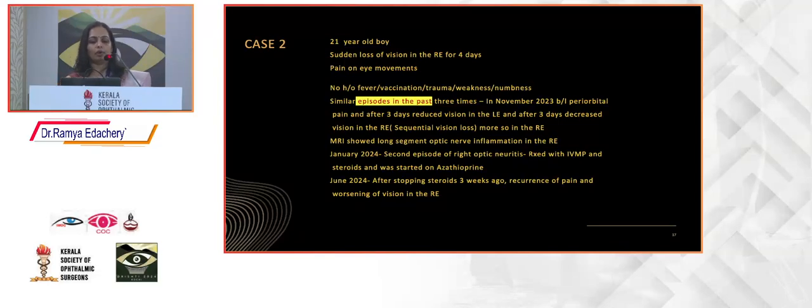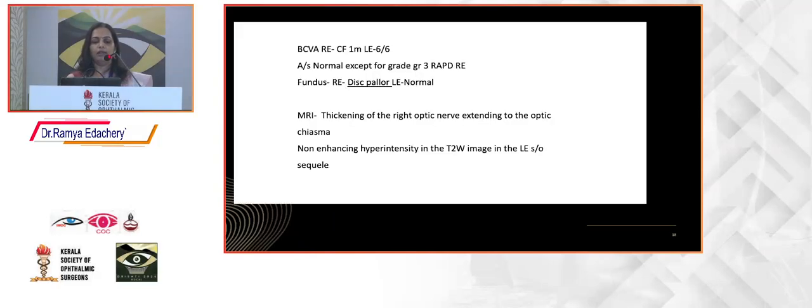This is a 21-year-old boy with sudden loss of vision in the right eye for 4 days. There was pain on eye movements. When probing, he gave a history of similar episodes. In the second episode, his vision was first affected in the left eye, followed by the right eye, and he was started on IVMP and azathioprine. Now when he showed me, his right eye was affected. His vision was counting fingers, with grade 3 RAPD and a disc pallor in the right eye.